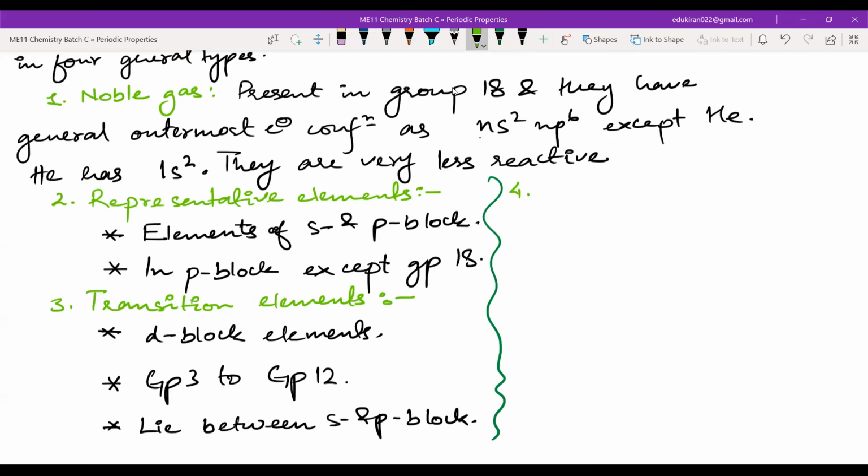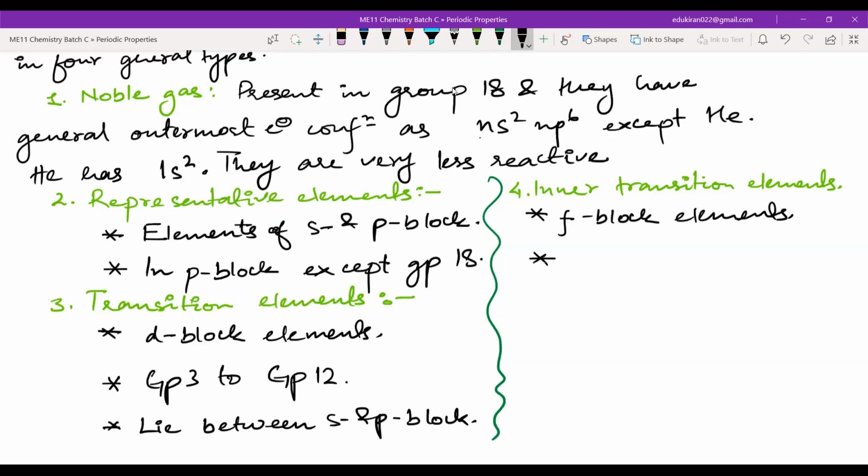Fourth, these are known as inner transition elements, that is the F block. These are the F block elements, and there are 14 elements.